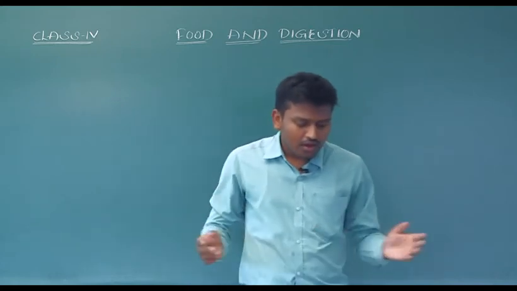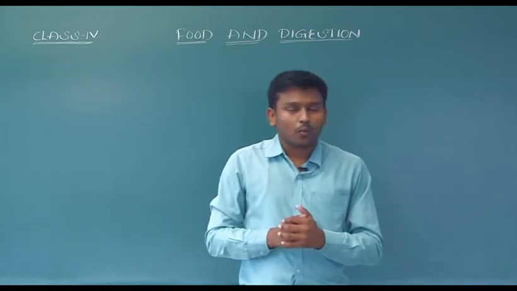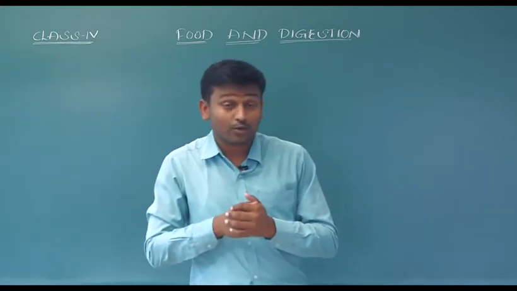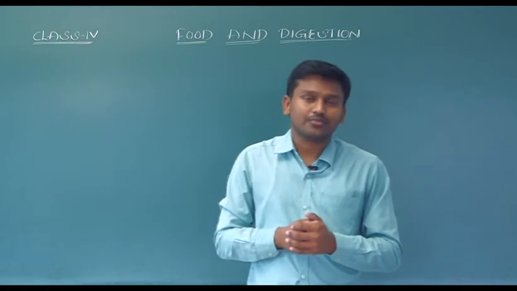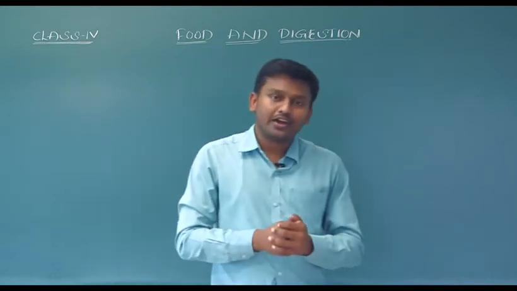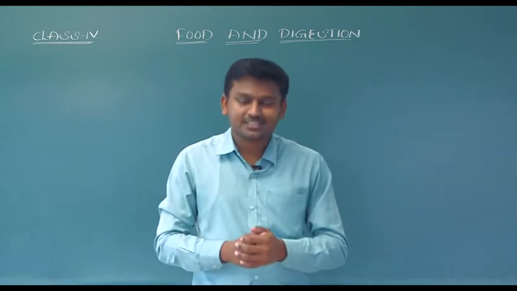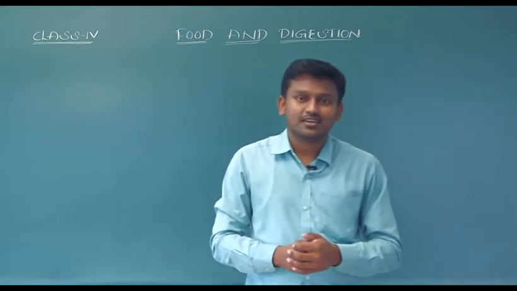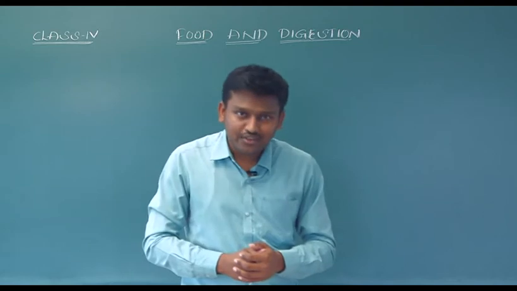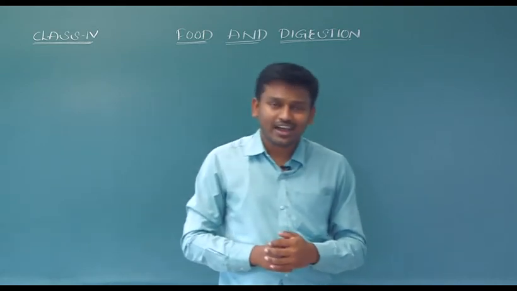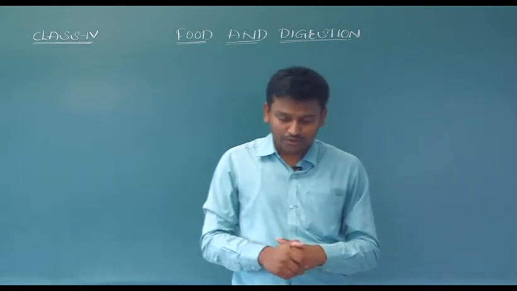So, what are some important nutrients that we get regularly from the food? Carbohydrates, proteins, vitamins, fats, minerals, roughages, we get all these from the food.